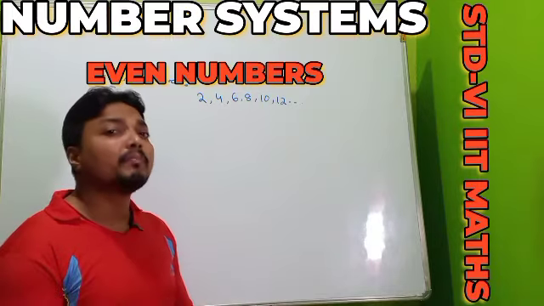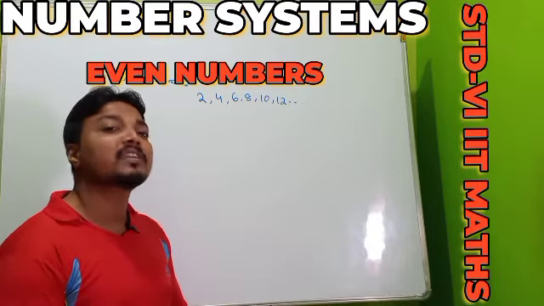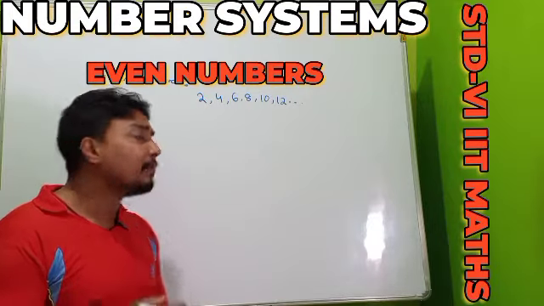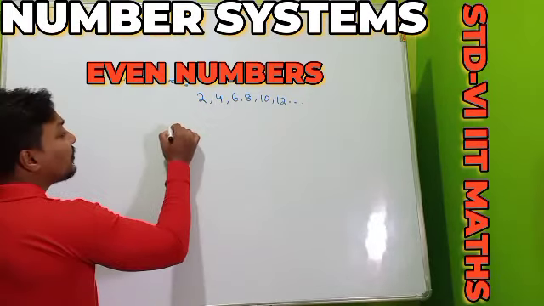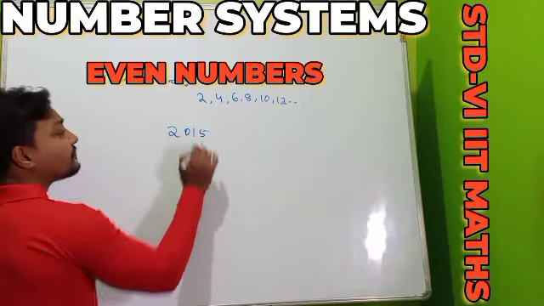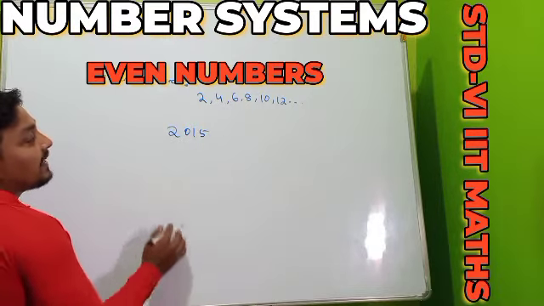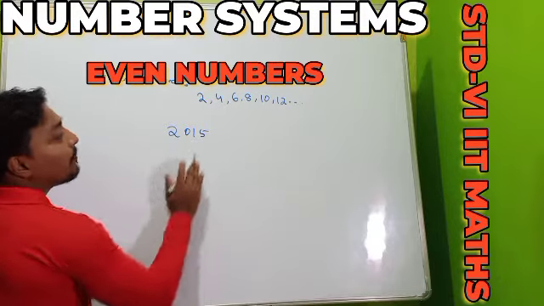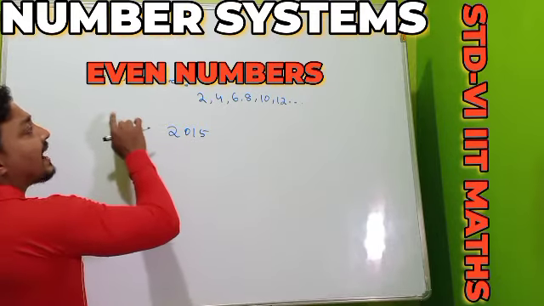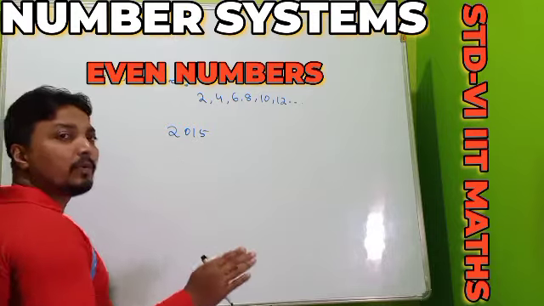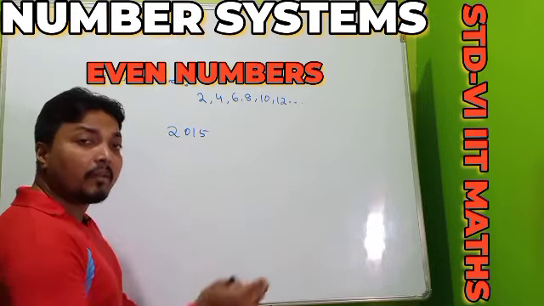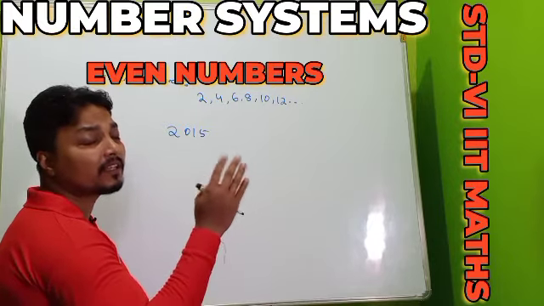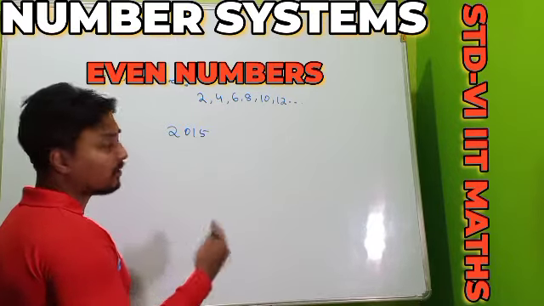And another thing, remember, another shortcut trick: you just have to remember how to detect which number is an even number. Suppose one of the numbers given is 2015. It is asked that you have to check whether the number is an even number or not. One trick I said, if the number is divisible by 2, it is an even number. But here I am telling you another trick, by seeing which you can say whether the number is an even number or not.